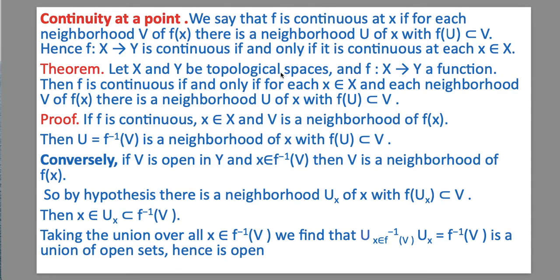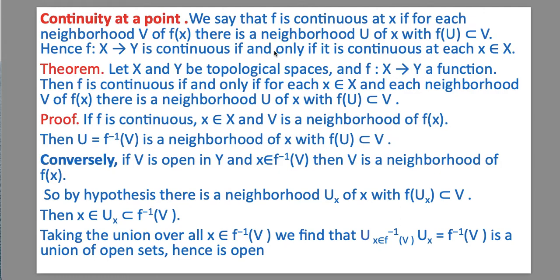Suppose X and Y are two topological spaces and f is a function from X to Y. Then f is continuous if and only if for each x belonging to X and each neighborhood V of f(x) there is a neighborhood U of x with f(U) subset of V.